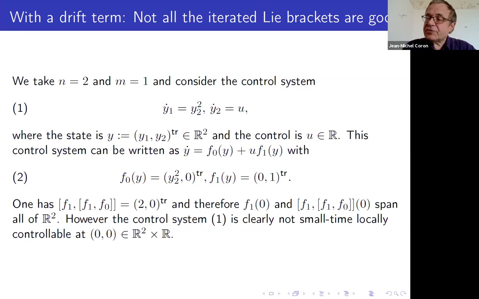R2. So the Lie algebraic condition is satisfied, but the control system (1) is clearly not small time locally controllable because y1 is always increasing in time. So you cannot move in the direction given by -1, 0. So it's not small time locally controllable, but the Lie algebraic condition is satisfied.